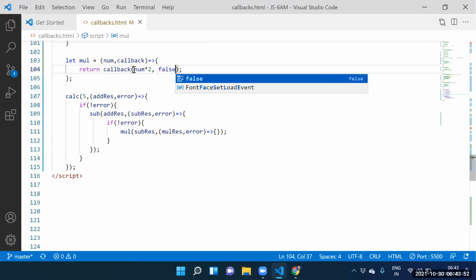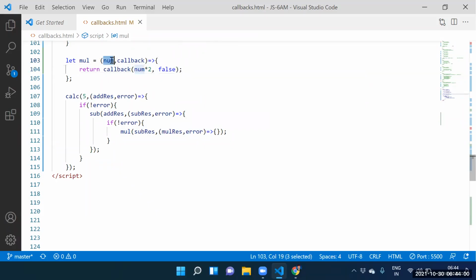Next one is false. That false is stored into where? Error. This num contains what? 7. This callback contains what? A function. How to execute this function? Return callback of... Num into 2 means 7 into 2, that is 14. 14 is stored into multiplication result. False is stored into error.